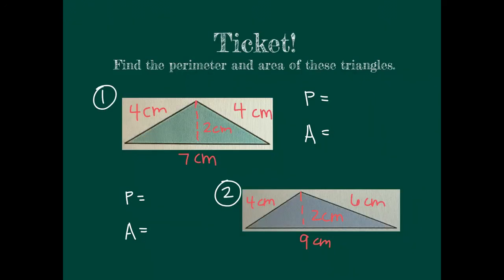Now you're ready to try it on your own, 4th graders. So you're going to find the perimeter and area of these triangles. So this first one here is a triangle that has outside edges 7, 4, and 4, and a height of 2. Find the perimeter and the area. Number 2 is a triangle that's 9, 4, and 6 centimeters and a height of 2. Again, find the perimeter and area of this second triangle as well. Good luck.